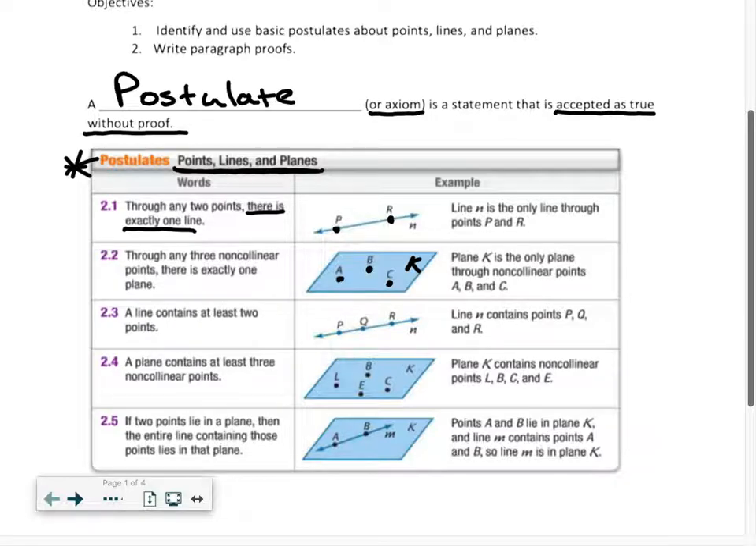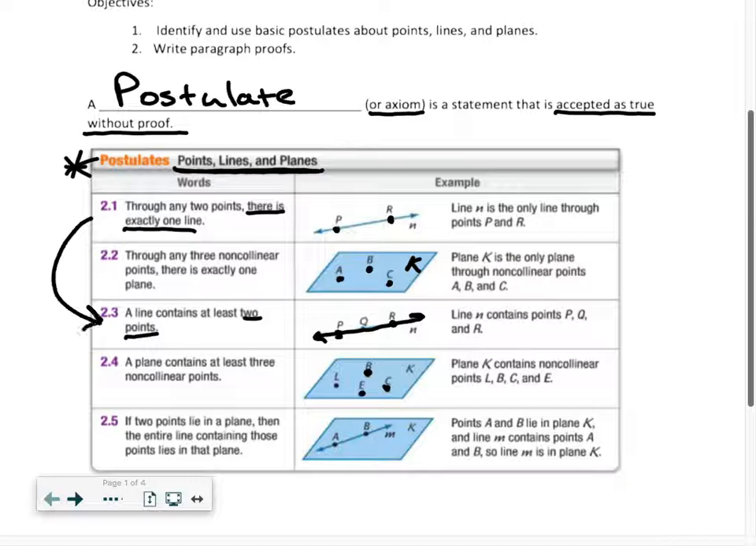Theorem 2.3 has to do with a line. A line contains at least 2 points. So if you've got a line, it's defined by at least 2 points. So any 2 points, P, Q, or R. 2.4: a plane contains at least 3 non-collinear points. So you can kind of see the connection here. At least 3, so E, B, and C would be acceptable, right? Or E, B, C or E, L, C. Okay.